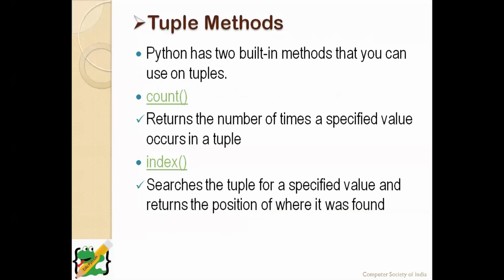And a tuple does not have many methods. We have mainly two built-in methods, only two. One is the count method, the other is the index method. Count and index are very similar to those in a list. I will show you that.